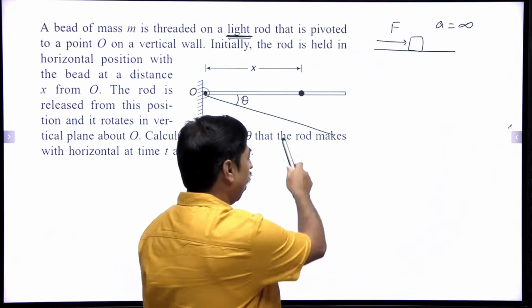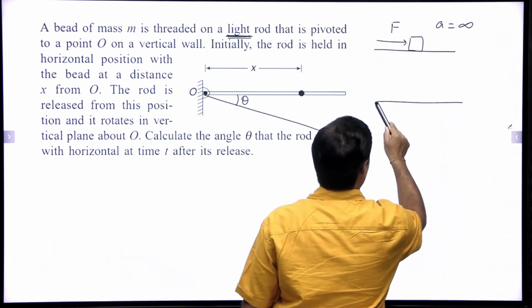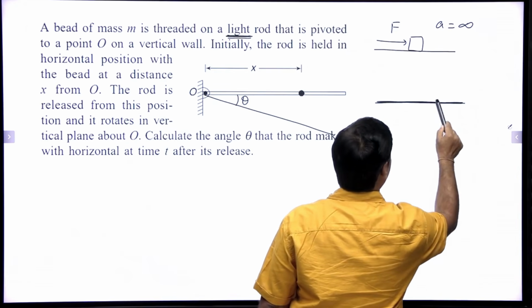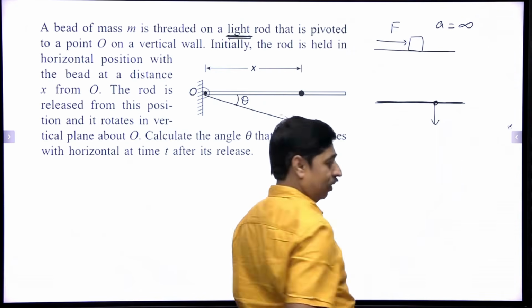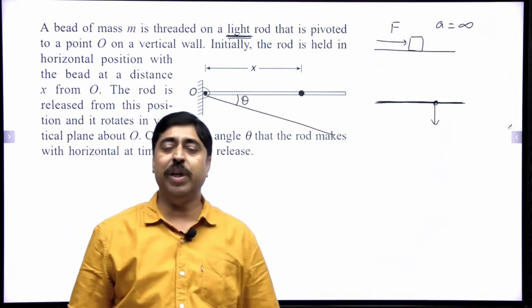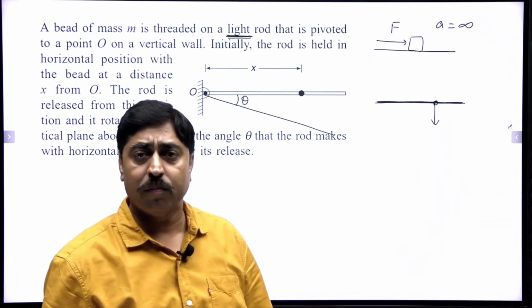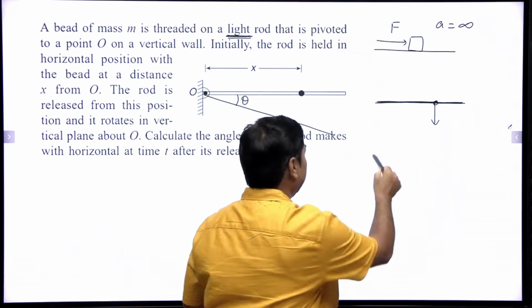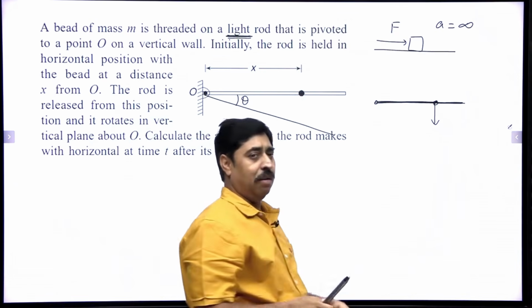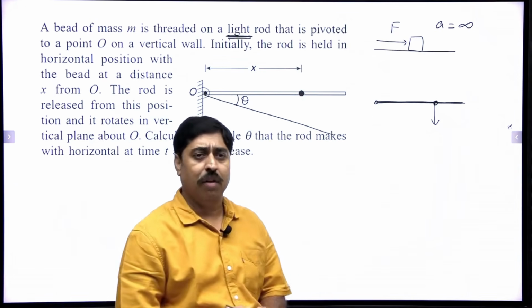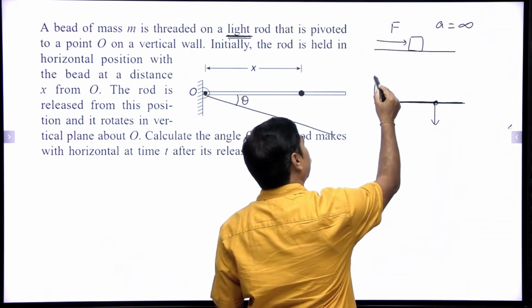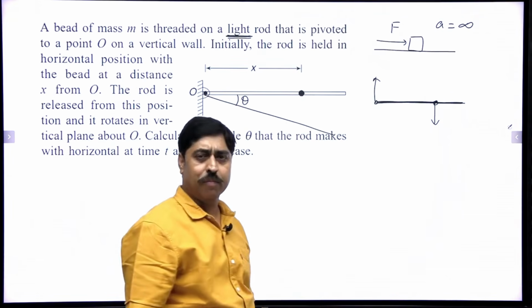If this is our rod which is massless, and suppose this bead applies a normal reaction on the rod, just assume that. So the hinge, the pin or whatever is fixed here, will also apply some force on the end of the rod.